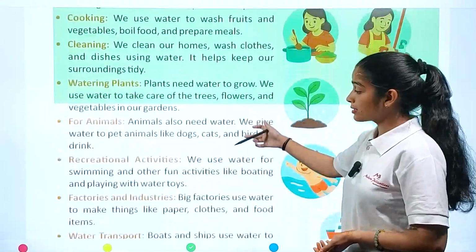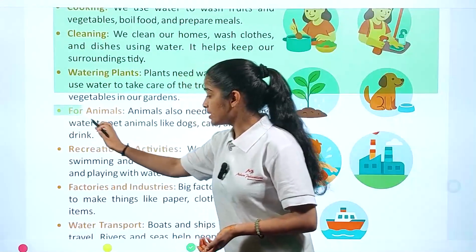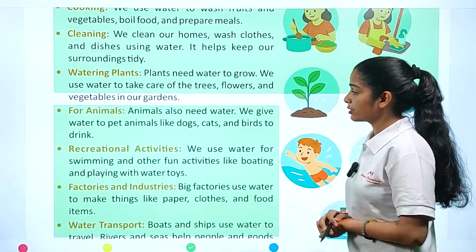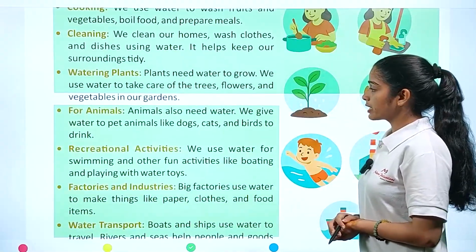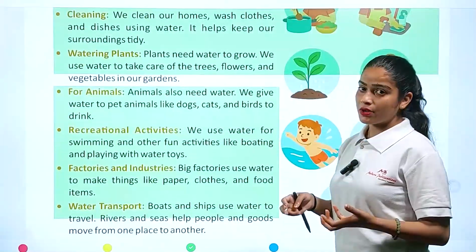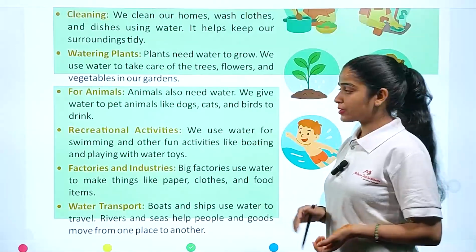Now, for animals. Not only for human beings, not only for plants, animals also need water. We give water to pet animals like dogs, cats, and birds to drink. Each living organism needs water for their thirst.